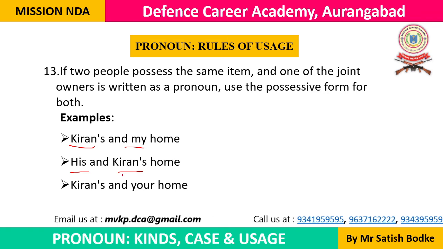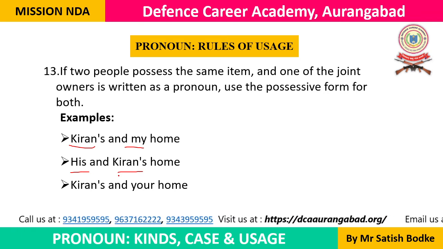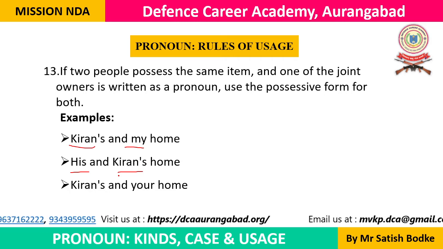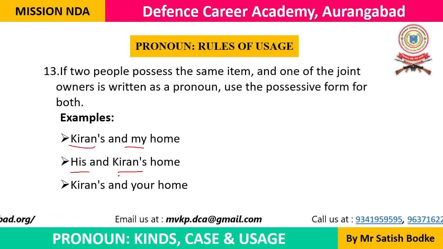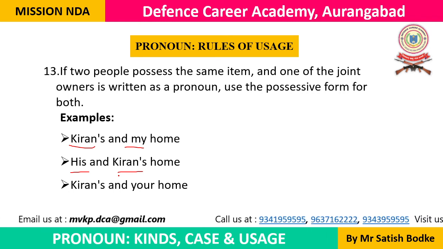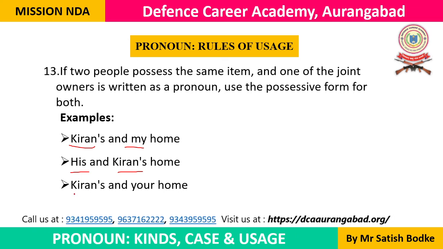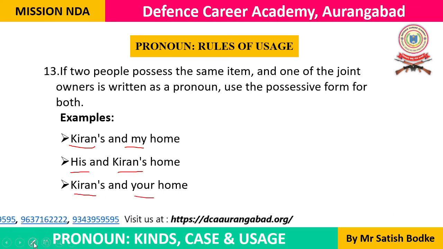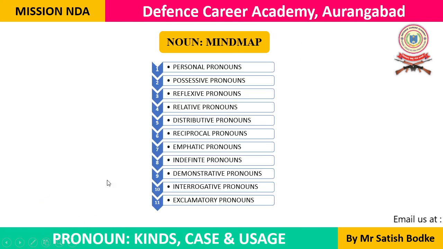His and Kiran's home. He and Kiran's home नहीं. It should not be his and Kiran home. Okay, we cannot say he and Kiran's home. We'll have to say his and Kiran's home. Okay, Kiran's and your home. इस तरीके से ये जो possessive, दोनों को भी possessive बनाना हमें जरूरी है. We should use these both of the pronouns in the possessive case.